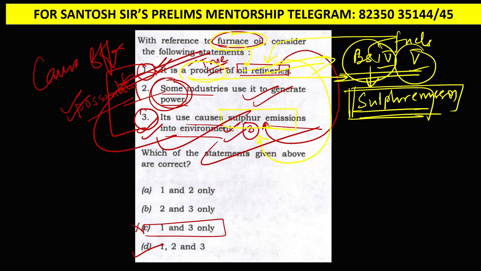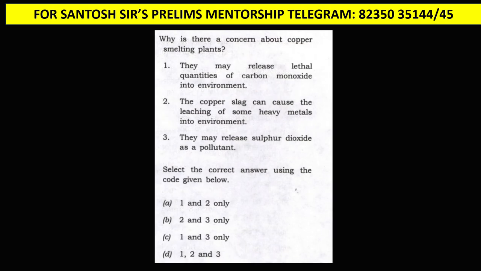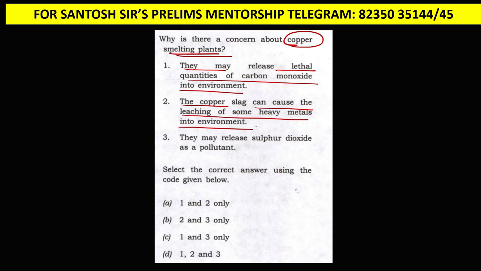Let us see another question from environment only, guys. Why is there a concern about copper smelting plants? Statement 1 says they may release lethal quantities of carbon monoxide into the environment. Statement 2 says the copper slag can cause leaching of some heavy metals into the environment. Statement 3 says they may release sulfur dioxide as a pollutant.